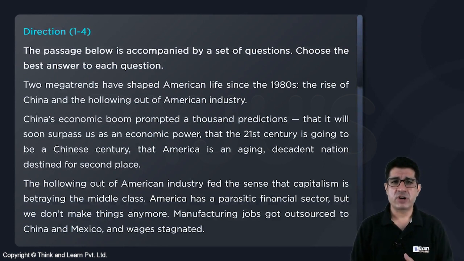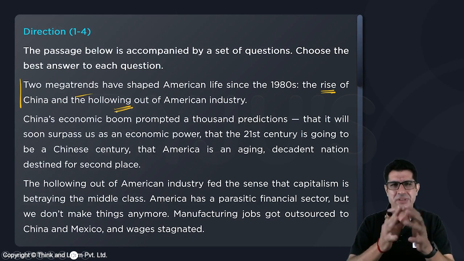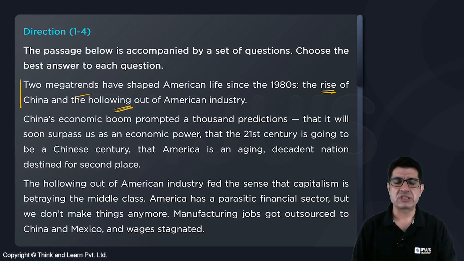So let's get going with our very first passage of the mock, which essentially can be divided into three categories. The very first one introduces two mega trends: rise of China, hollowing out of American industry. The second paragraph talks about the rise of China. The third one talks about hollowing out. So it elaborates upon these two themes.